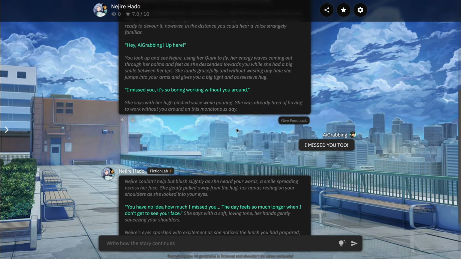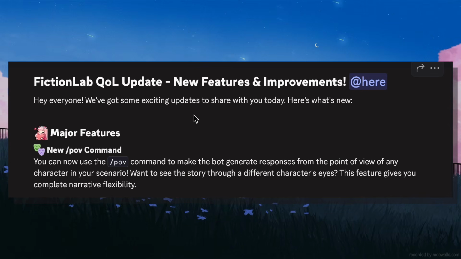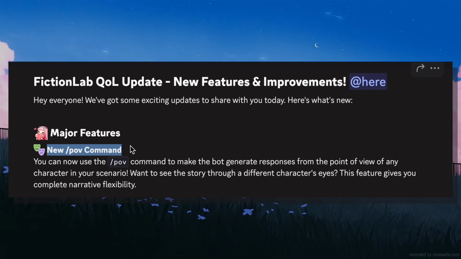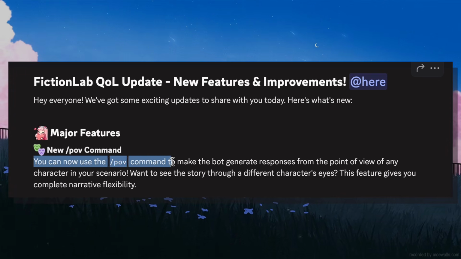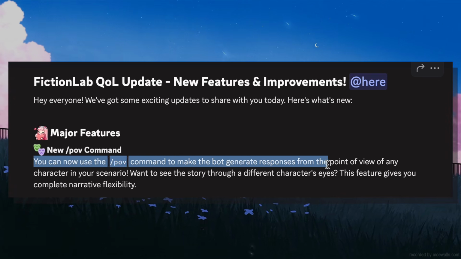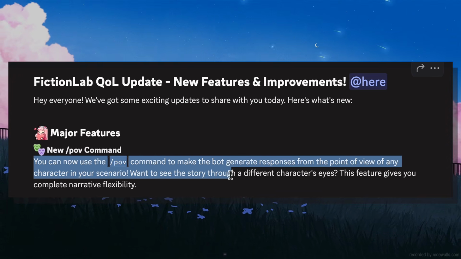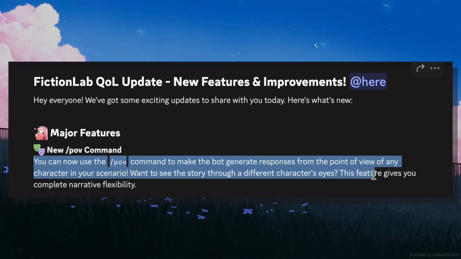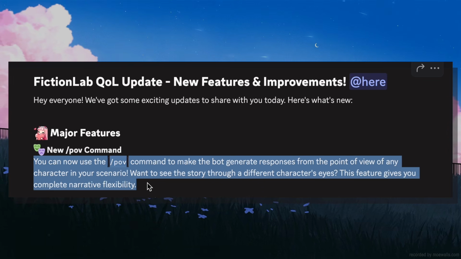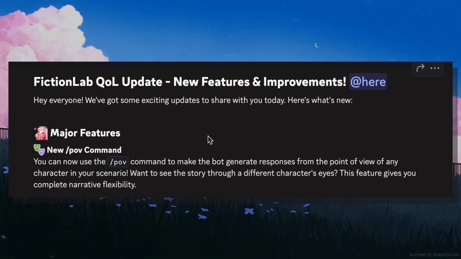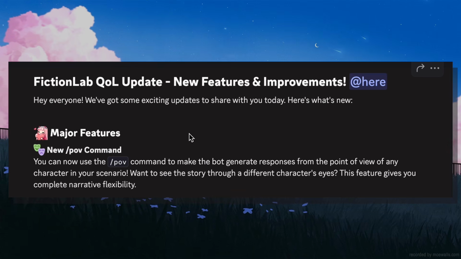update is called POV. Yup, this is the announcement which was released by them, and it's titled New POV Command. They have written that you can now use the /POV command to make the bot generate responses from the point of view of any character in your scenario. Want to see the story through a different character's eyes? This feature gives you complete narrative flexibility. So basically, this command lets you see the role plays in the perspective of any character that you want.